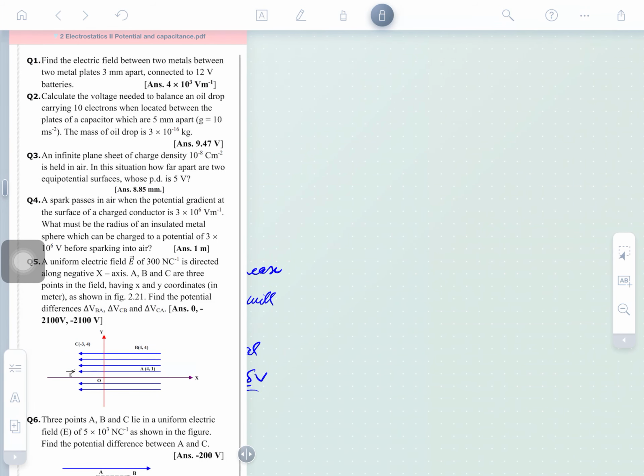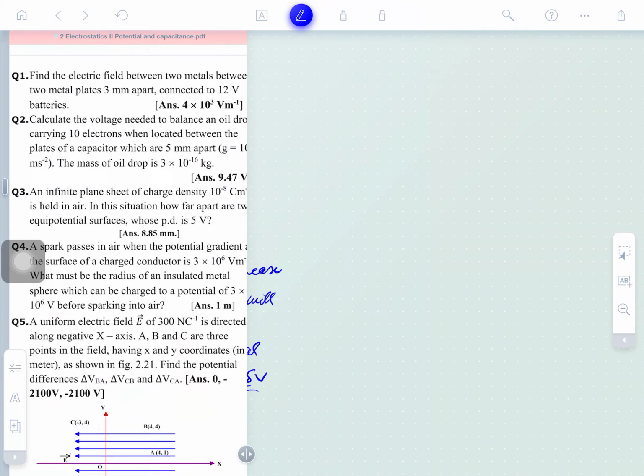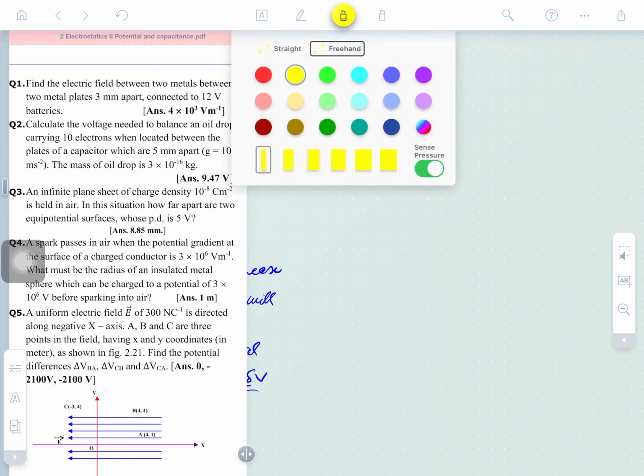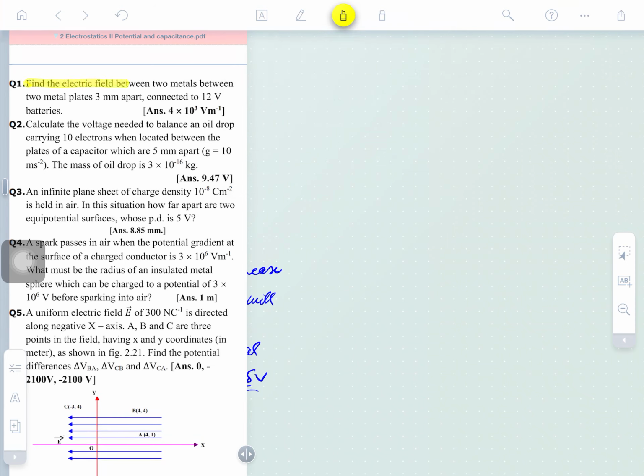Okay, so the first question. Please read the question here, what exactly it is saying. Find the electric field between metal plates 3 mm apart, connected by a 12 volt battery. What is the meaning of connected by a 12 volt battery? A 12 volt battery means the battery is not giving potential, it's giving you potential difference.